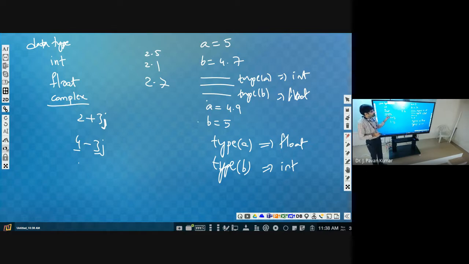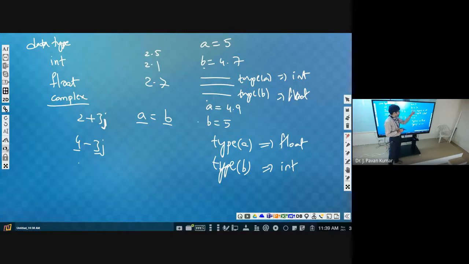So now, let us consider that the b value is 4.7. We want to consider only 4 into a. Let us say we want to assign a is equal to b like this. What is the value of b? 4.7. But a is of type integer as of now. If you assign a is equal to b, automatically a's value will be 4.7, but I want to keep a's type as integer only. I want to assign only 4.